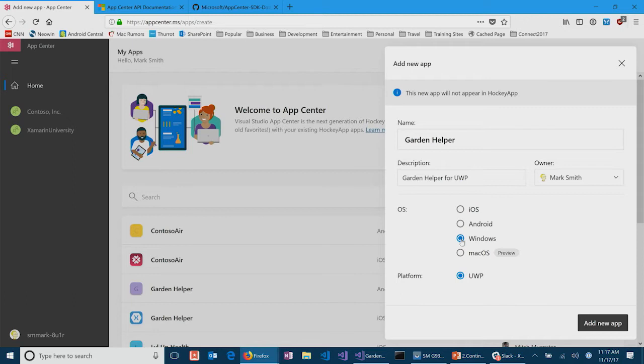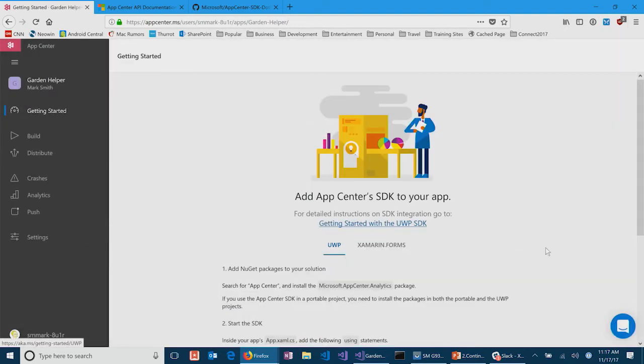Now, if you're in a Xamarin Forms app, in this case, we've got 3 different platforms that we can target here. I have to create 3 different projects in App Center to support that. Again, because we are ultimately making native binaries on each platform. Yes. And so I've created my app super fast. It tells me some getting started if I want to integrate things about the SDK into my application, and I'm going to go to the build.